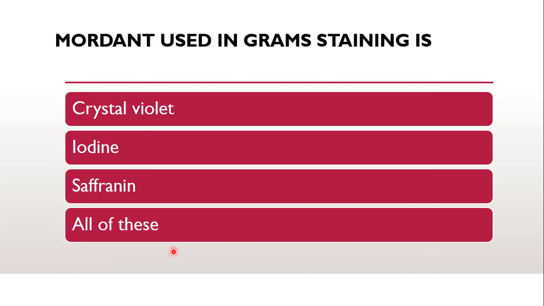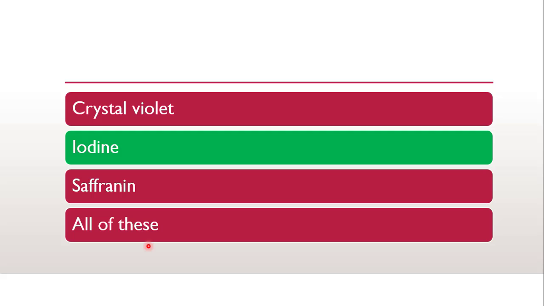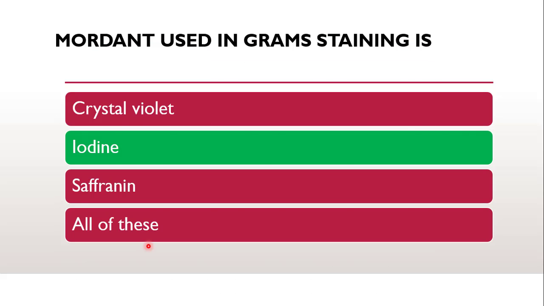Next question is, mordant used in gram staining is. Now gram staining procedure, which in short we have discussed in part 1. According to that, mordant used in gram staining is, whether it is crystal violet, iodine, safranin or all of these. Crystal violet cannot be there because it's a primary stain. Iodine, not sure. Safranin is also not the correct answer because it is a secondary stain. So the possibility is iodine, because the last option is all of these. The correct answer is iodine.